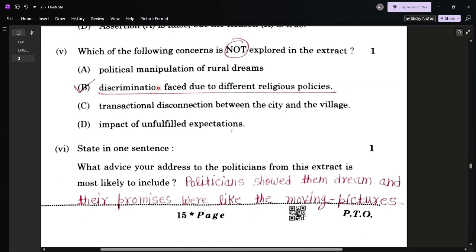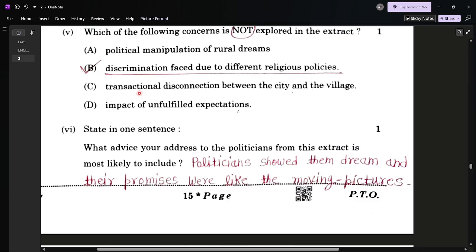Question number 5, which of the following concerns is not explored in the extract? Option B is correct: discrimination faced due to the different religious policies. Be careful in this question. It says is not, because the other three are correct. Only B is incorrect. That's why option B is the answer.